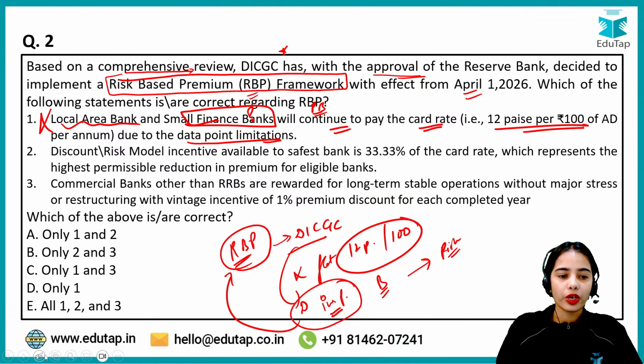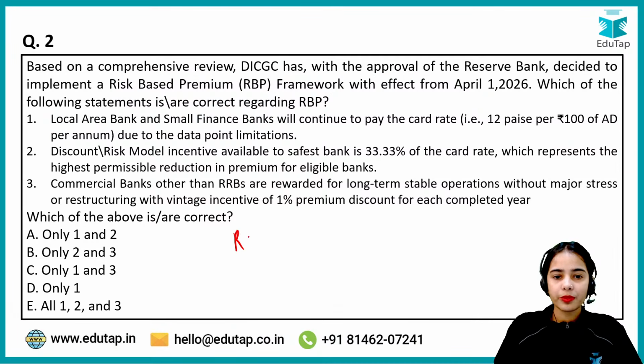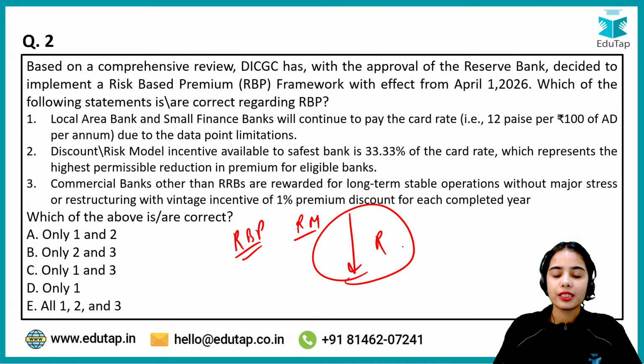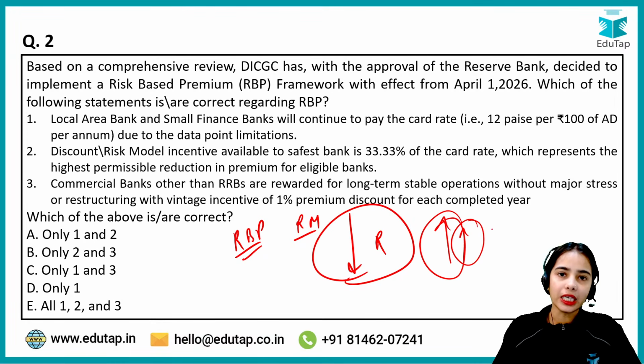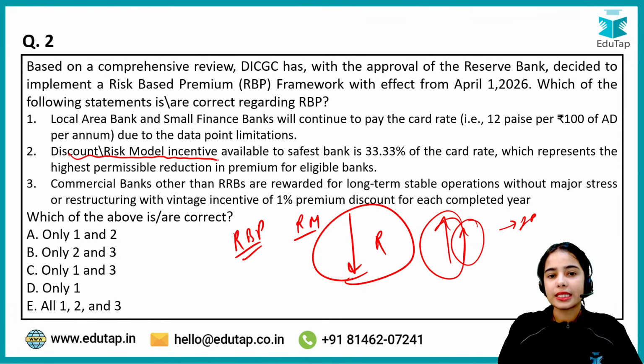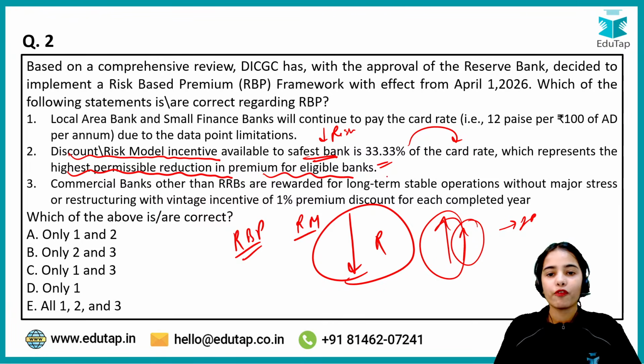Now the discount or risk model. As per the risk-based premium, the risk model says that the less risky the bank is, the more the incentive the bank will get, or the more the discount the bank will get in paying the insurance premium. So the discount or risk model incentive available to the safest bank that has the least risk is 33.33% of the card rate, which represents the highest permissible reduction in premium for eligible banks.